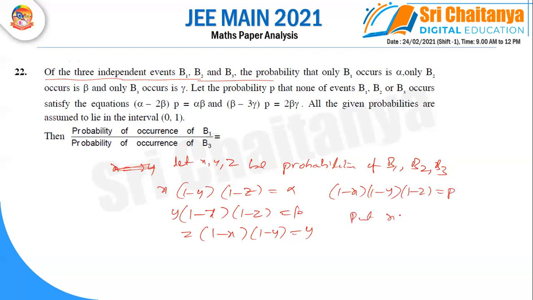Substitute x is equal to 2y and y is equal to 3z, and then you can get x is 6z. So find the value and substitute the condition. So we will get the answer 6.